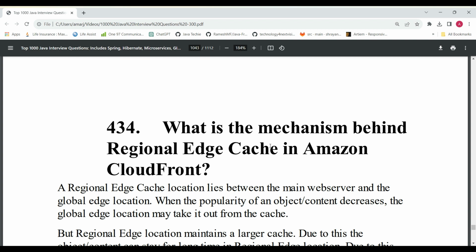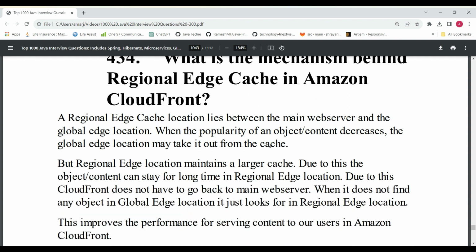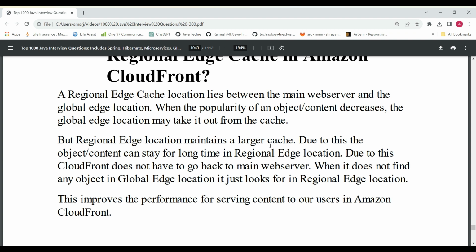And then the next question will be, what is the mechanism behind regional edge cache in Amazon CloudFront? So what is the regional edge cache? What is the mechanism and so on? These are the appropriate answers which I have collected.